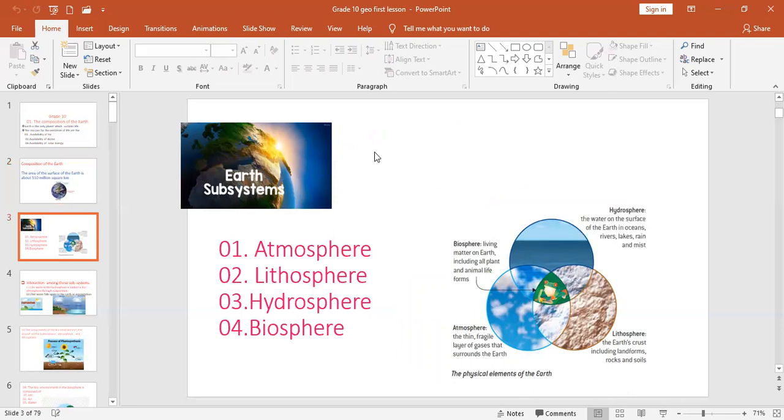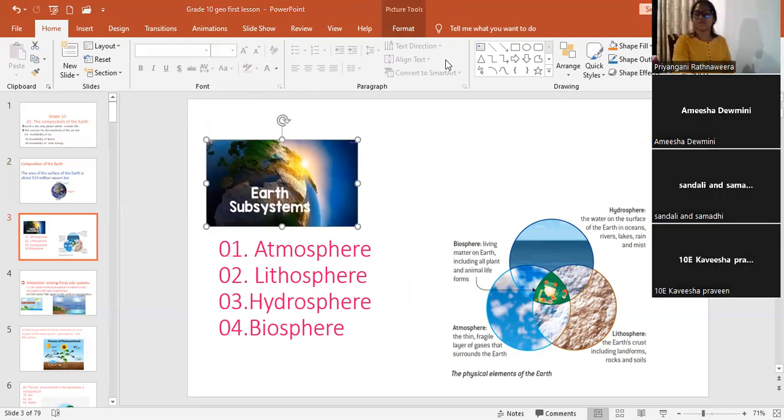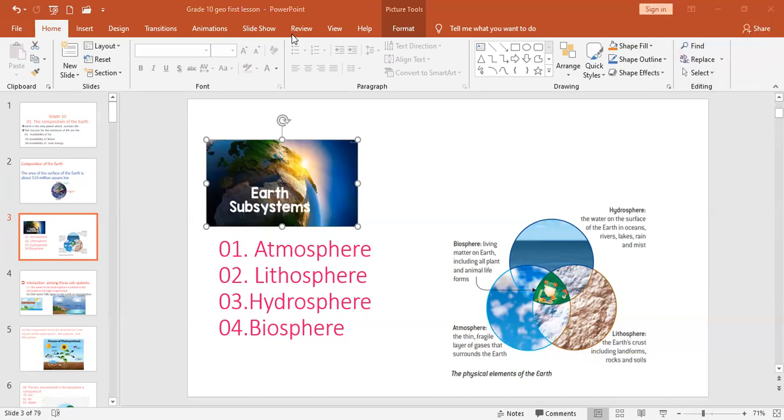What are the subsystems of the earth? Atmosphere, lithosphere, hydrosphere, biosphere. These are called the subsystems of the earth.